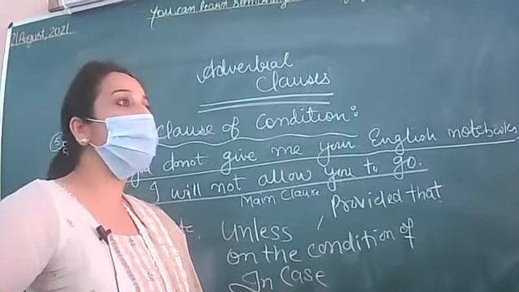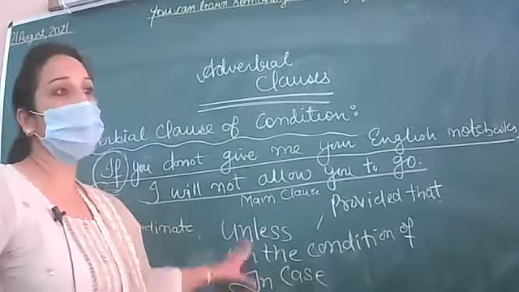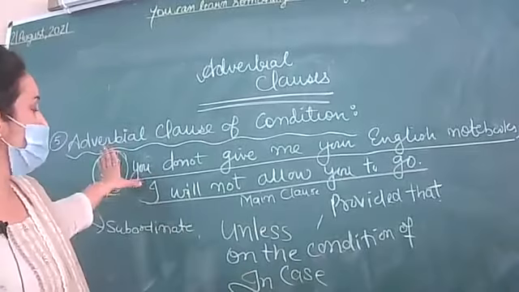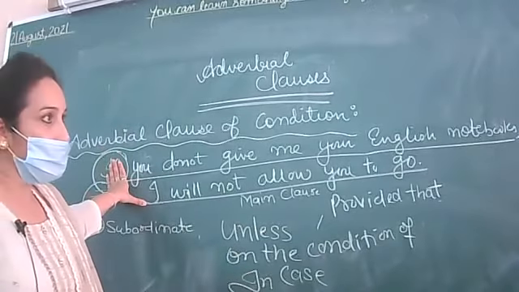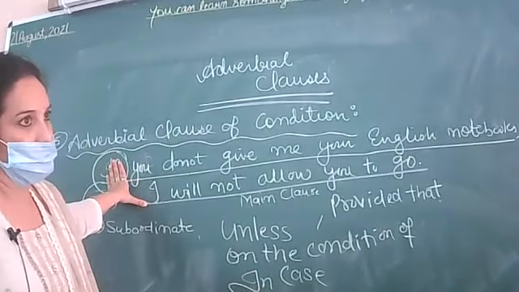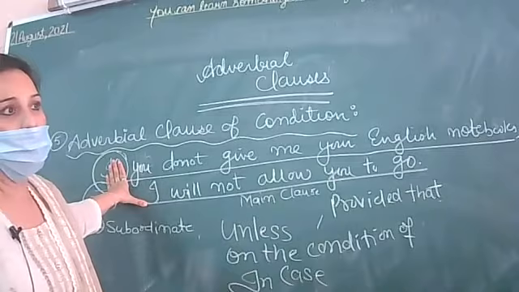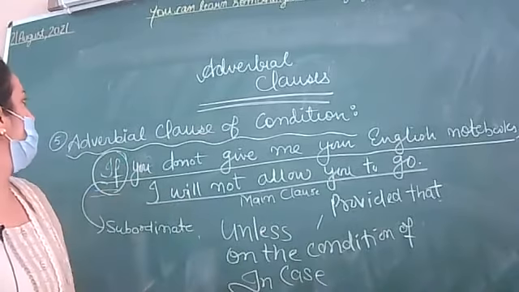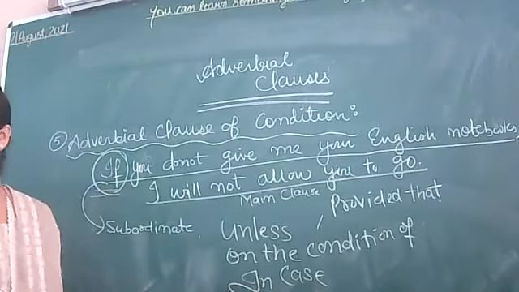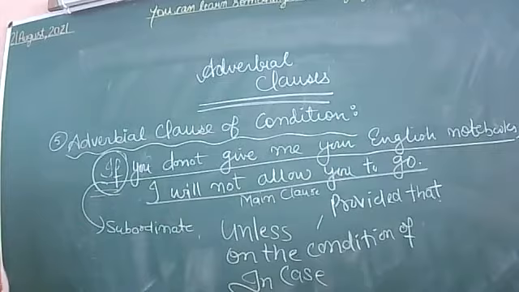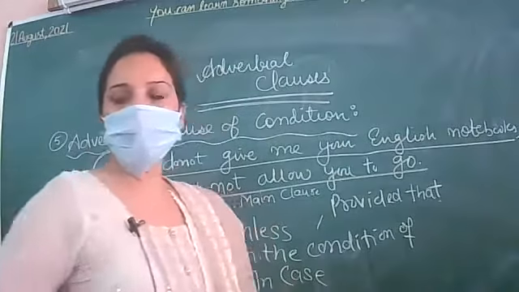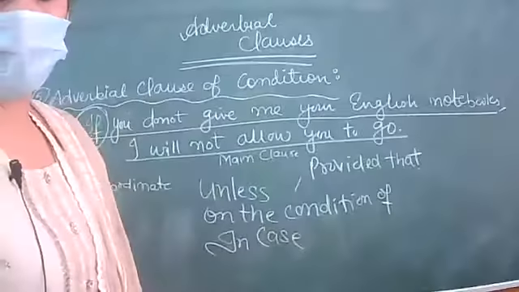So your subordinate clause can start with these conjunctions: unless, on the condition of, in case, provided that. These kinds of conjunctions can be used to start your subordinate clause. Am I clear? So it will be your adverbial clause of condition.